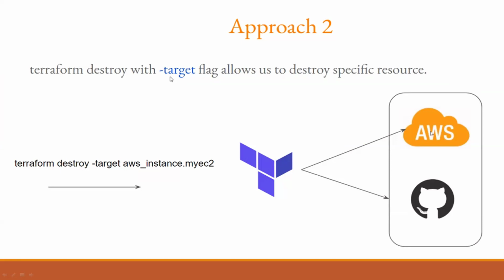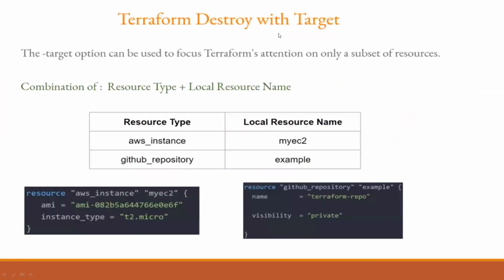It will destroy only the target one. The target option can be used to focus Terraform's attention on only a subset of resources, using the combination of a resource type, aws_instance, and the local resource name.